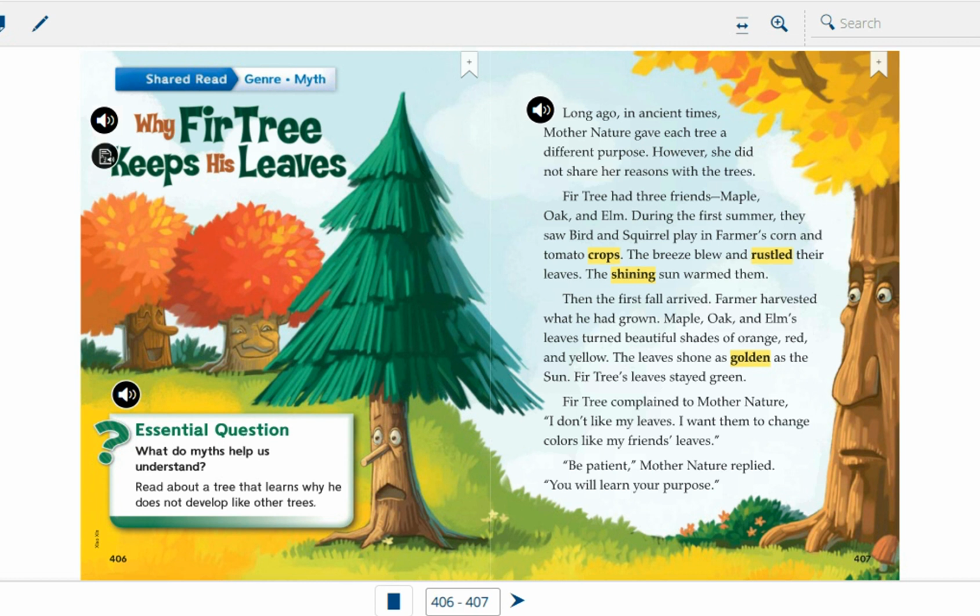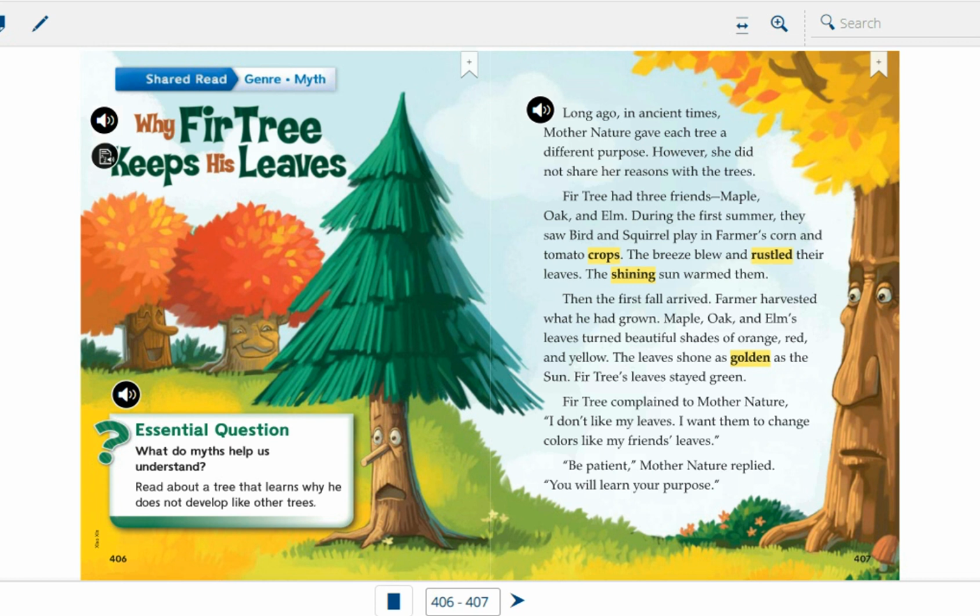Fir tree had three friends, maple, oak, and elm. So we have four trees. They are fir tree, maple, oak, and elm trees. So now we have five characters. They are Mother Nature, fir, maple, oak, and elm trees. During the first summer, they saw bird and squirrel play in farmers' corn and tomato crops. So what did they see? They saw a bird and a squirrel play in farmers' corn and tomato crops.